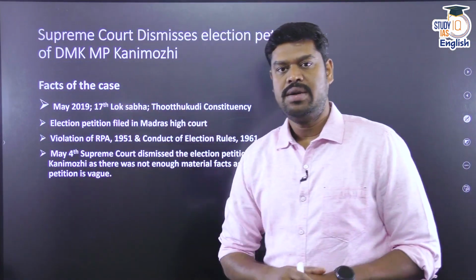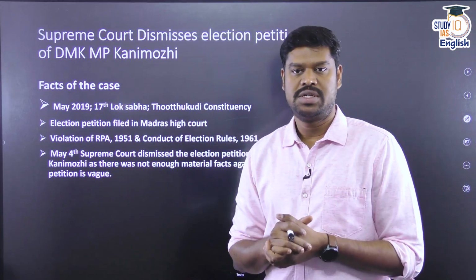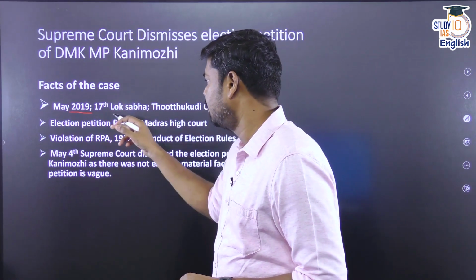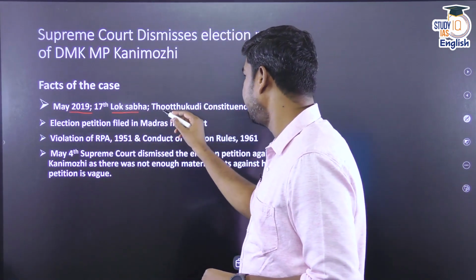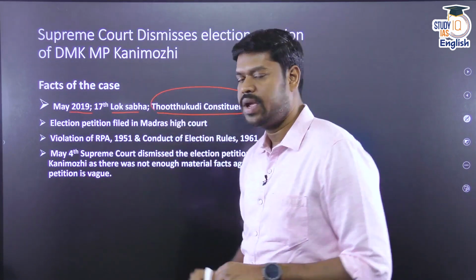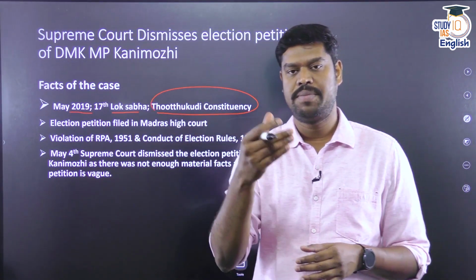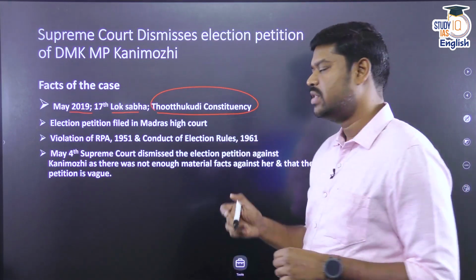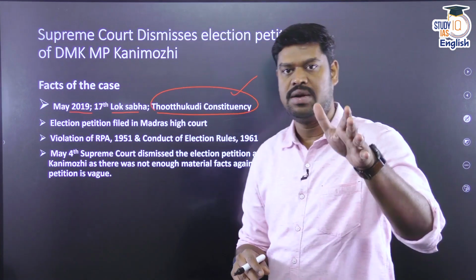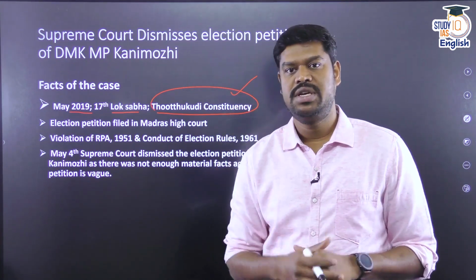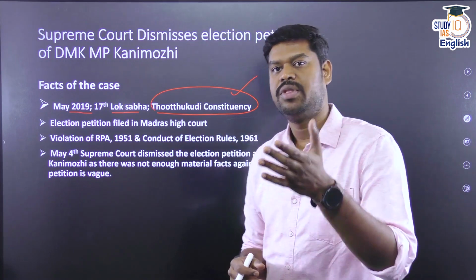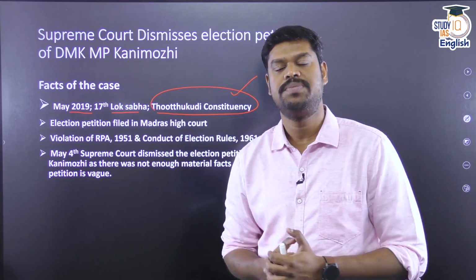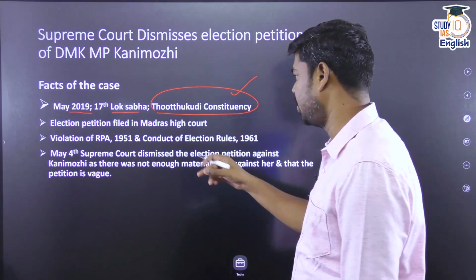In May 2019, in the Lok Sabha elections, that is the 17th Lok Sabha elections, which was conducted by the Election Commission of India, Kanimozhi was elected as a member of parliament to the Lok Sabha, from a particular constituency called the Thoothukudi constituency. Now Thoothukudi constituency is a constituency in the southern part of Tamil Nadu, and after she was elected as a member of parliament from the Thoothukudi constituency, her election was challenged, her candidature was challenged, in the Madras High Court.